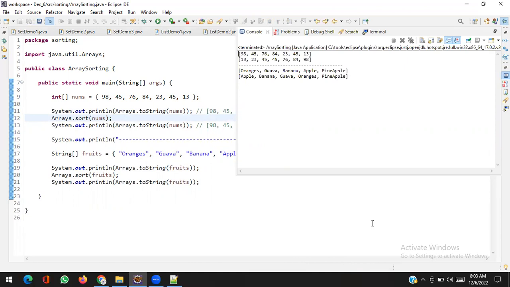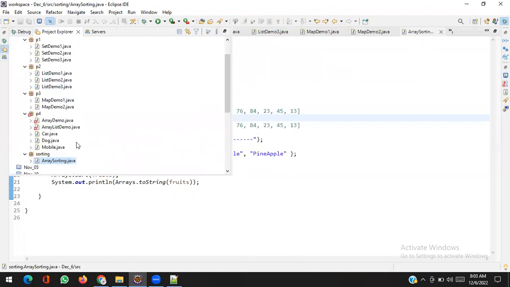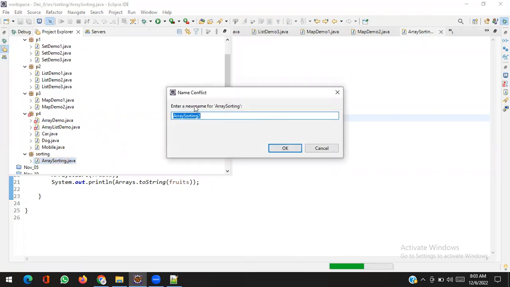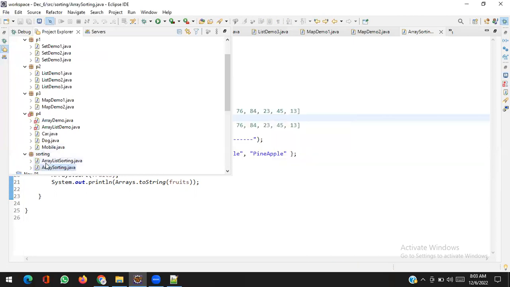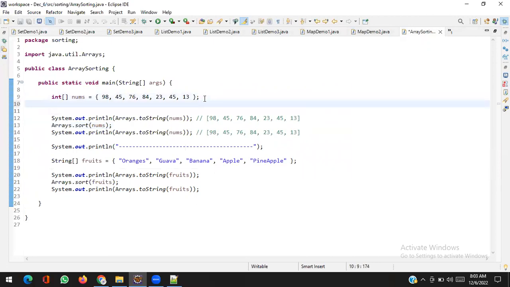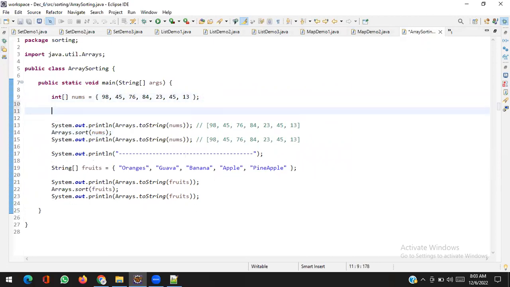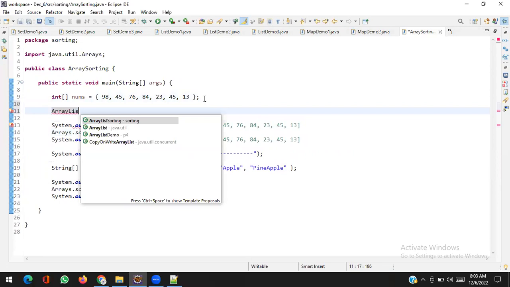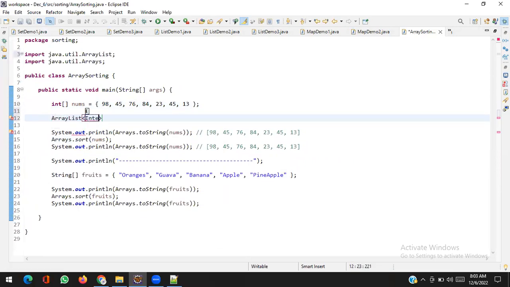Somebody comes and he or she can ask, hey, what about the array list? So let's see the next demo. Control C, Control V. Array list sorting. So first I will create an array list of numbers. How to create a list of numbers? Okay, you have two ways. One is a long way. I'm showing you both. ArrayList of numbers. So here I will take Integer class. I cannot write int here because generics do not allow primitives, but the wrapper type.